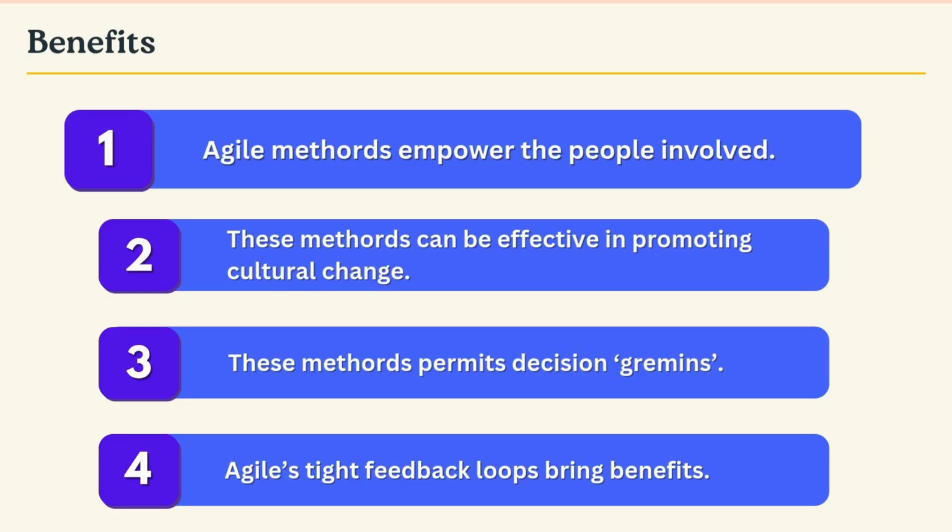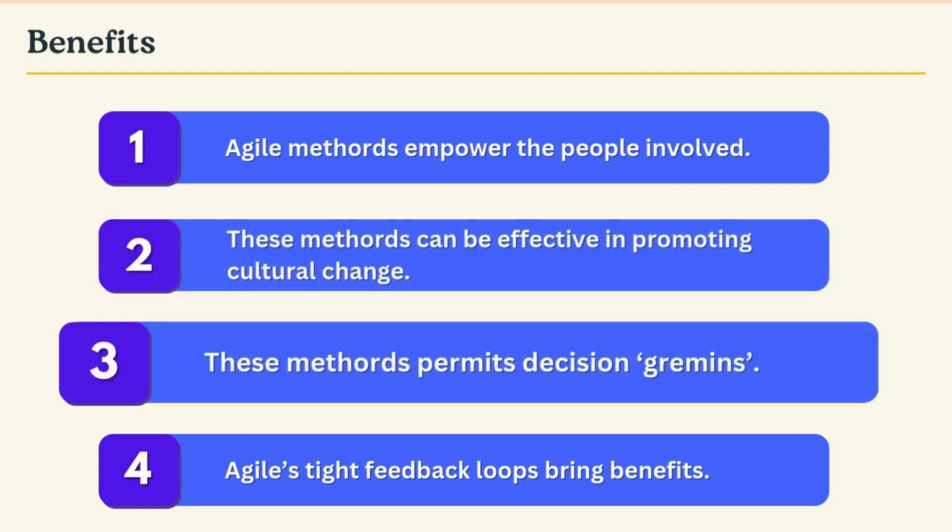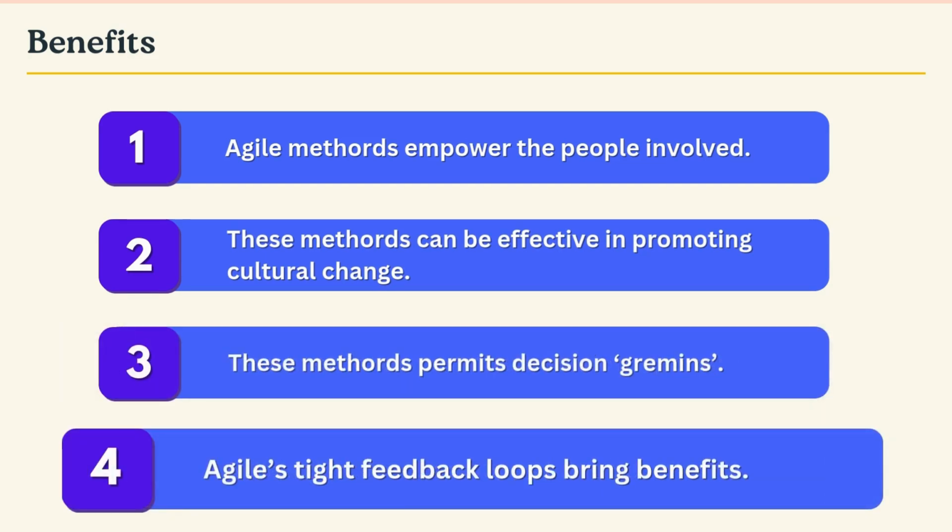Agile methods empower people involved, hence increasing accountability, promoting a variety of ideas, allowing early benefits release, and promoting ongoing improvement. The second benefit is that Agile can be effective in promoting cultural change, which is important to the success of most transformation projects because changes are progressive and evolutionary rather than revolutionary. As a result, it can assist in creating client and user involvement. Agile permits decisions to be tried and rejected early, whereas the waterfall model does not. Agile's tight feedback loops bring benefits that again, the waterfall model does not.